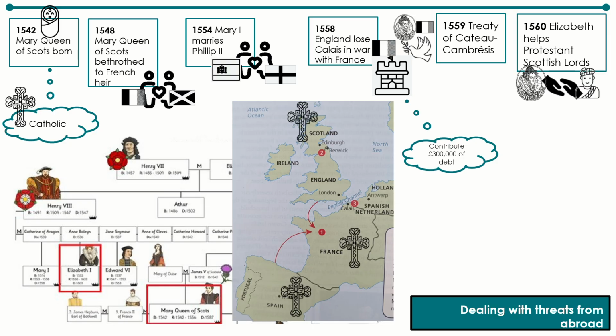When Mary died, so did the alliance with Spain, leaving Elizabeth's England vulnerable. To make matters worse, as a Protestant country, Elizabeth's England was now surrounded by Catholic neighbours who questioned her legitimacy. To counteract this threat, Elizabeth negotiated a peace treaty with France, whilst also underhandedly giving money to Scottish Protestant lords to undermine Mary Queen of Scots' rule. This once again showed how Elizabeth was able to minimise a threat to her reign.